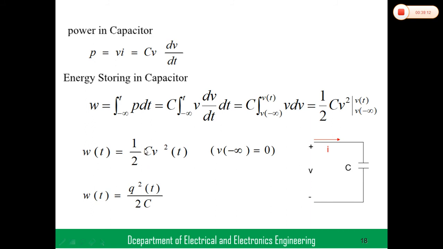Simply you calculate as in the previous case, also in the case of inductor. P equals V into I, where I equals C into dV by dt. So substitute power in the energy equation. The power equation is C into V into dV by dt. C is constant, so I put it before. The dt and dt cancel out, then C into V into dV, C into integration of V into dV. Integrate this, then we get 1 by 2 V square. This is the energy stored in capacitor, 1 by 2 CV square.